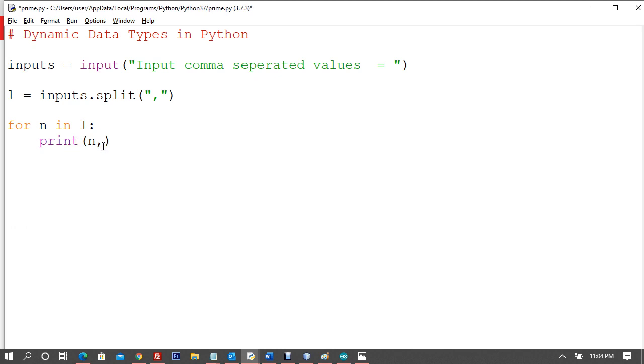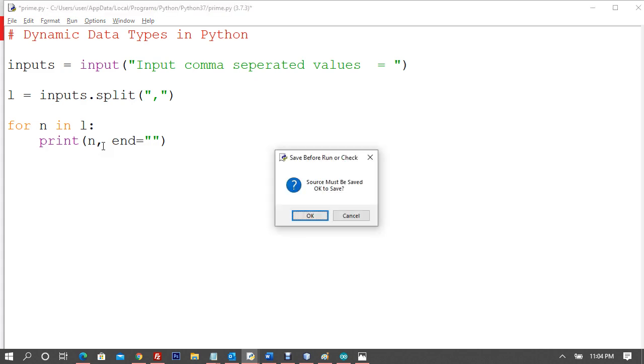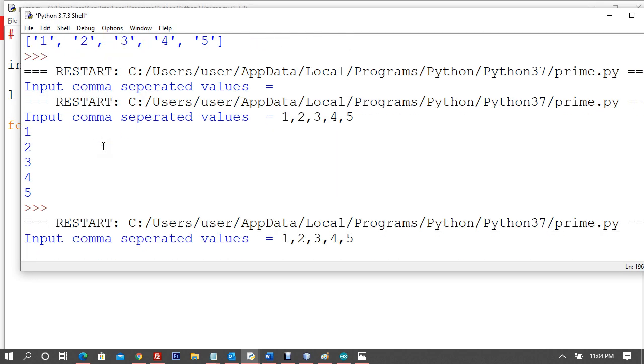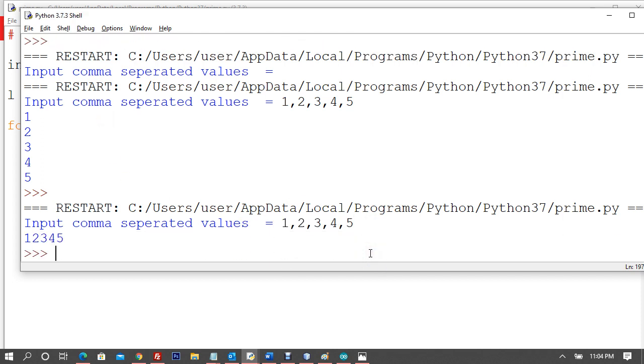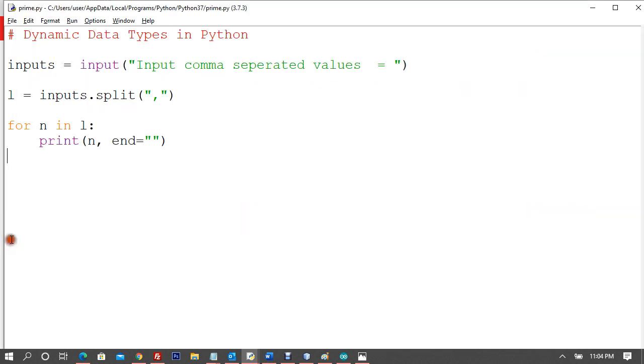Now in case you want them in a single line, I'll say end is equal to blank. So now while giving end is equal to blank, we are going to get them in one line. So now I have created a dynamic process to remove commas. Now you can see 1 2 3 4 5, and commas have been removed. So this is the logic behind it. So split is going to split and create a list on the basis of a condition, and that condition can be given here.